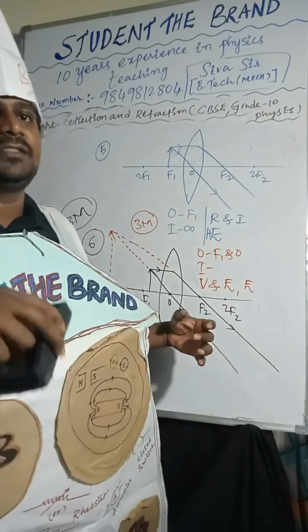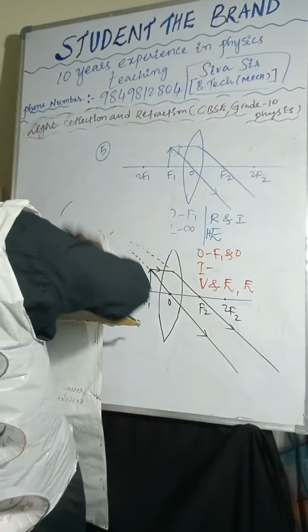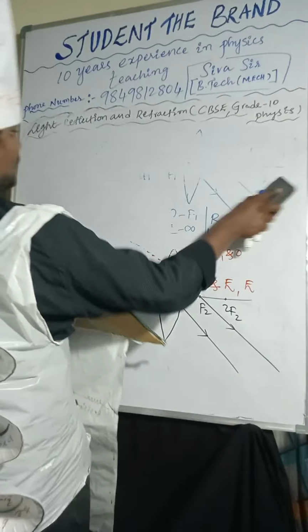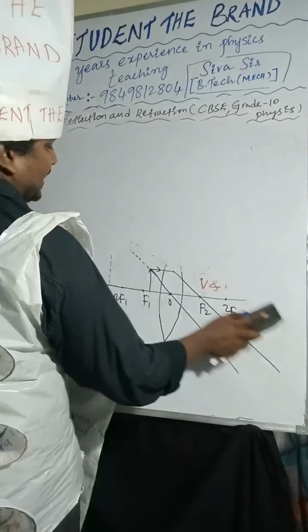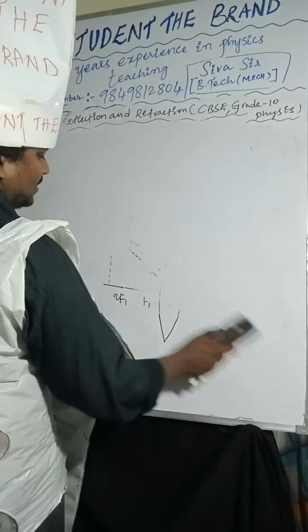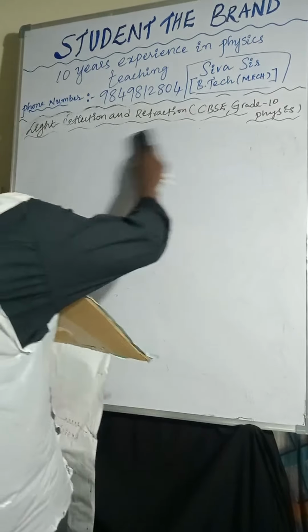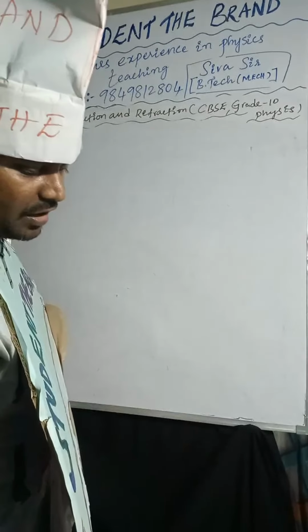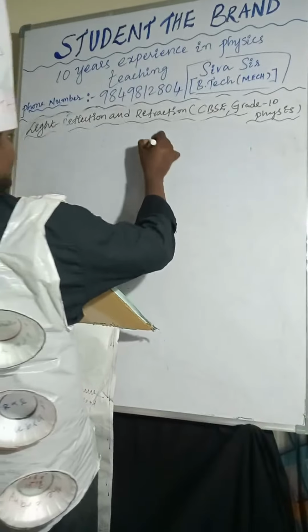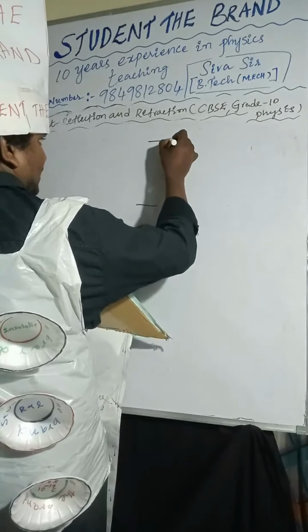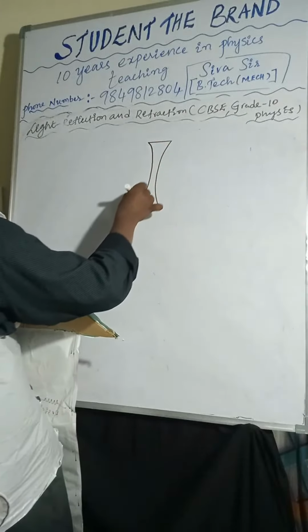Next one, concave lens image formations. Only 2 cases are there. We will see them now. One is when the object is placed at infinity.